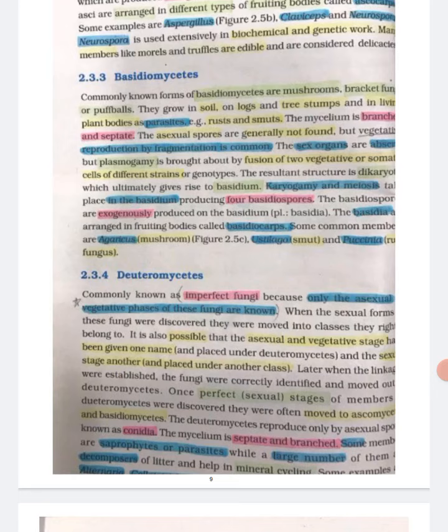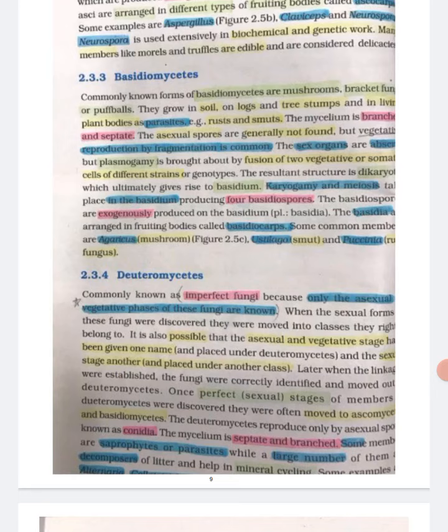Karyogamy and meiosis take place in the basidium, producing 4 basidiospores. The basidiospores are exogenously produced on the basidium. The basidia are arranged in fruiting bodies called basidiocarps. Some common members are Agaricus, that is mushroom, Ustilago, smut, and Puccinia, that is rust fungus.